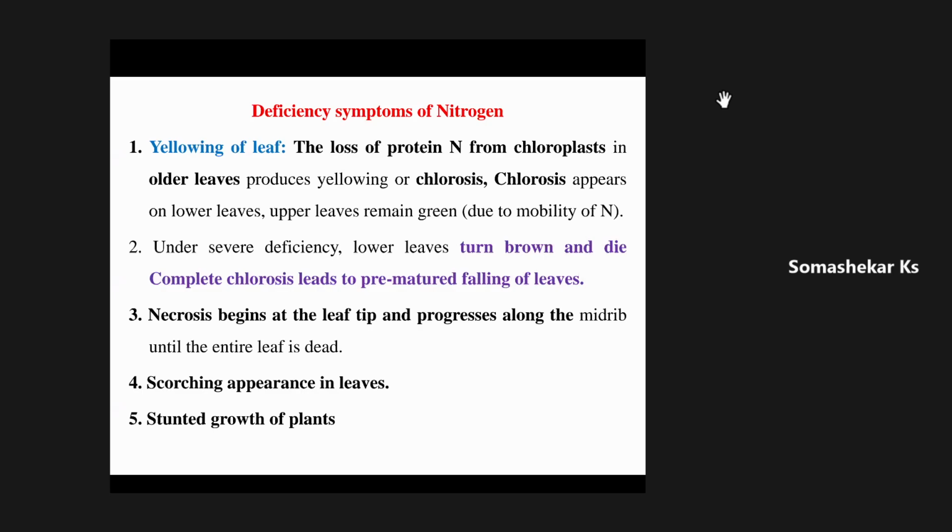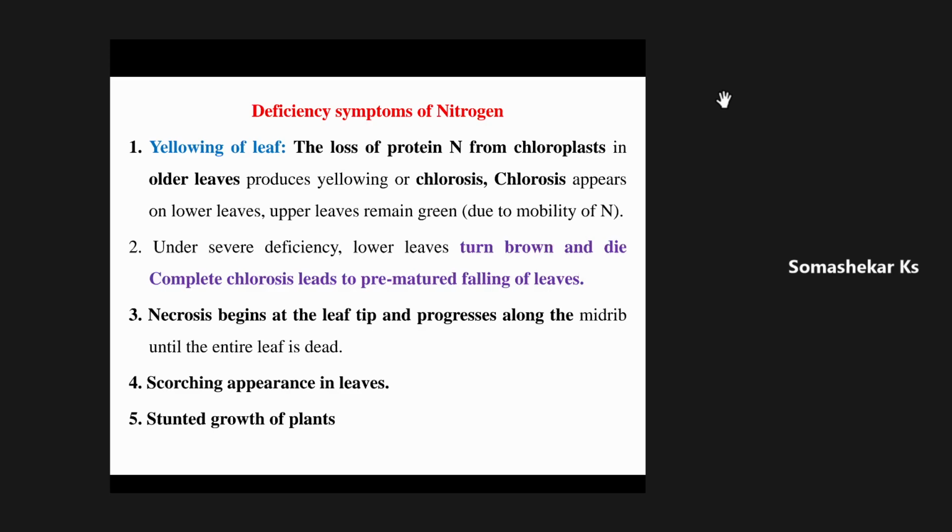The yellowing of leaves, the loss of proteins and nitrogen from chloroplasts in older leaves, and under severe deficiency, the lower leaves turn brown and die. Complete chlorosis leads to premature falling of leaves. Another characteristic after yellowing is the premature falling of leaves. Then the necrosis. What is the meaning of chlorosis and necrosis?